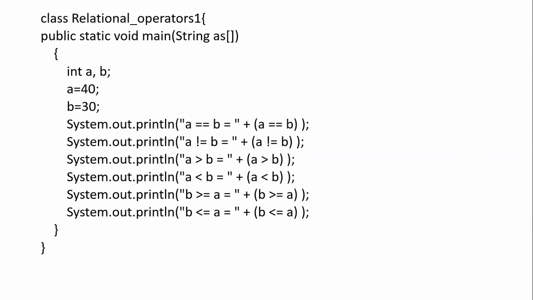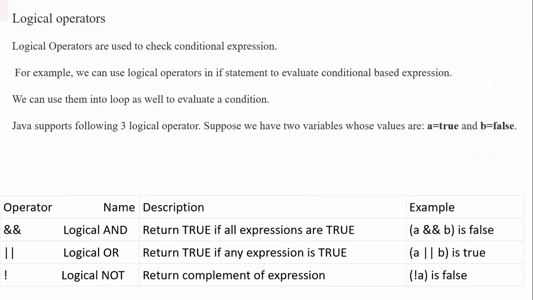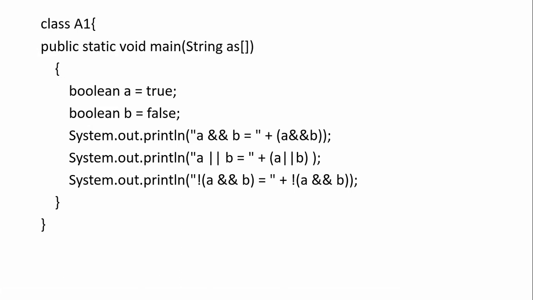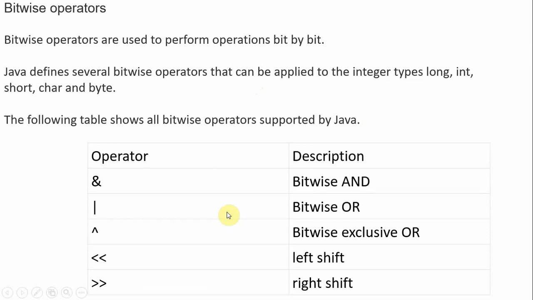Relational operators, example. Logical operators: and, or, not, example. Directly we took true and false. Bitwise operators actually perform operations on bits. If you give any data, it will first convert into bits, then it will work on bits only.